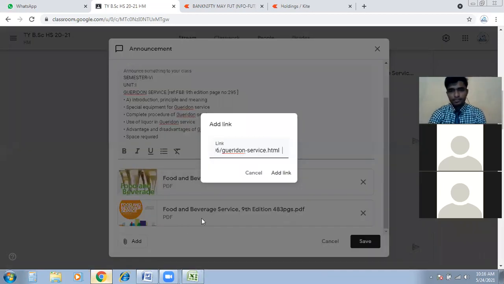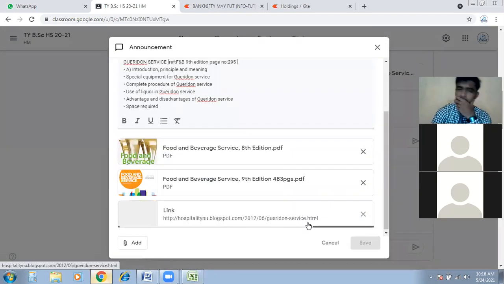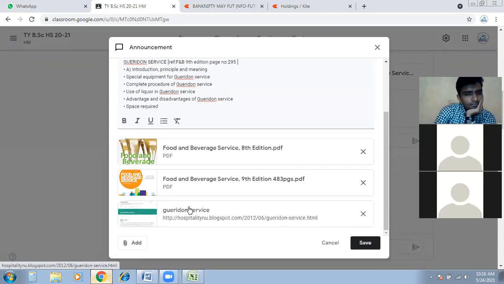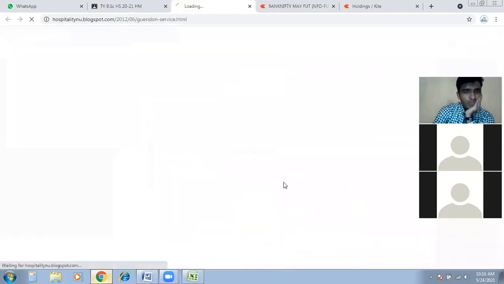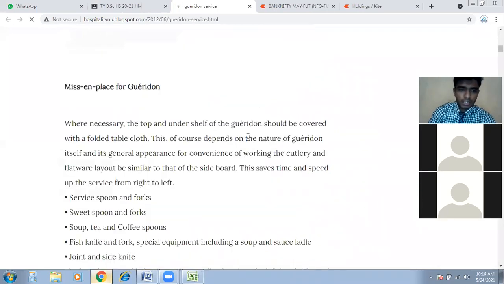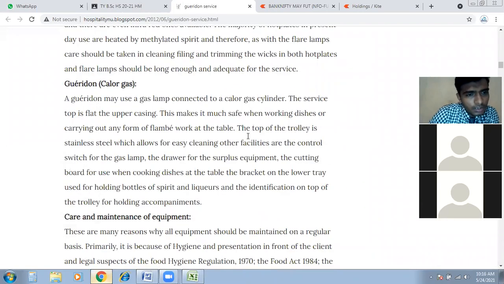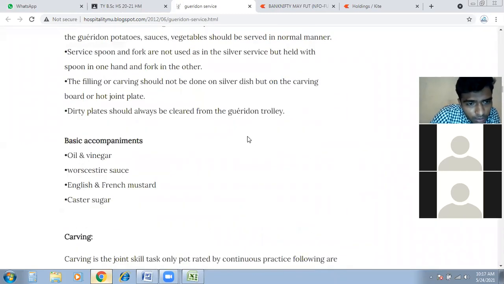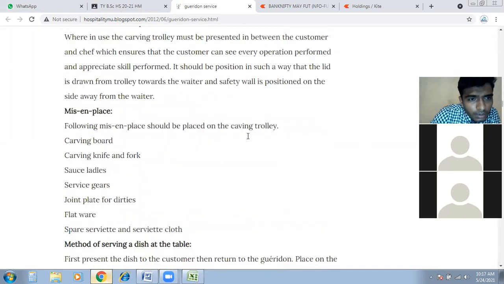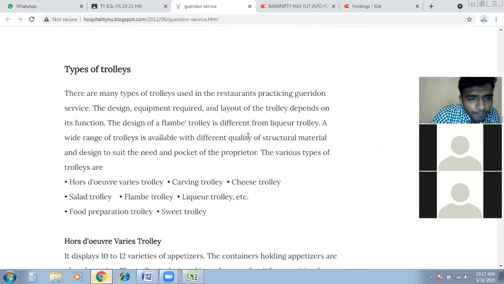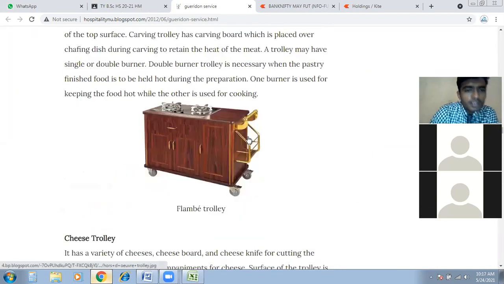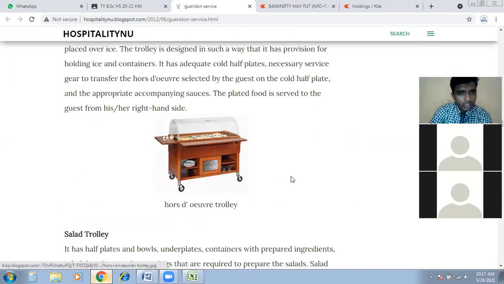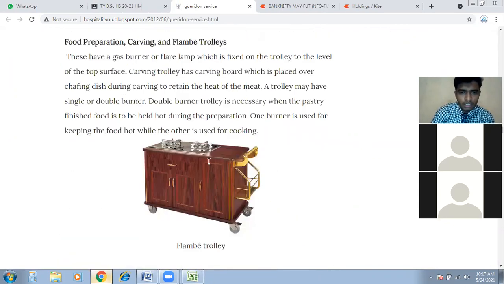And then disadvantages. No? Okay, so we will go through this link here, gueridon service. We have to go to the advantages and disadvantages page. In short, you can see the screen, right? This is the gueridon trolley, Mehul, you came today, so this is basically the gueridon trolley. You can have a look here.